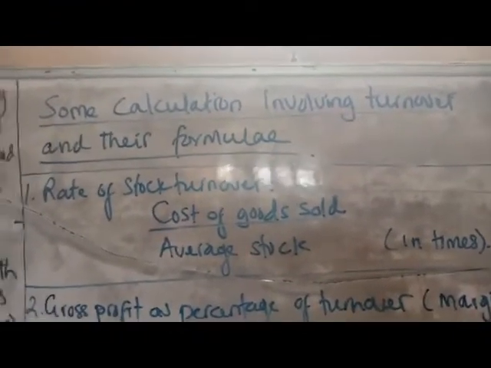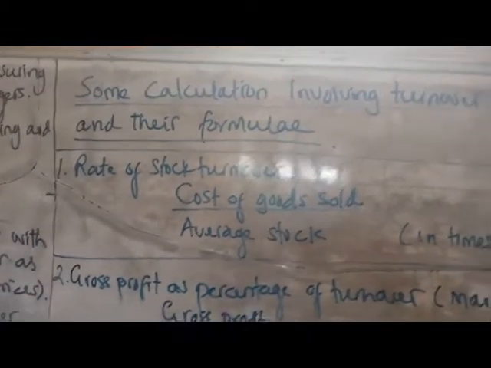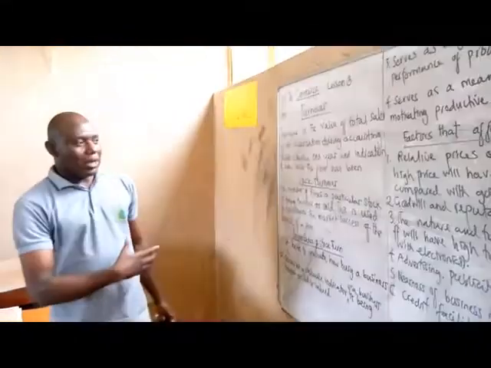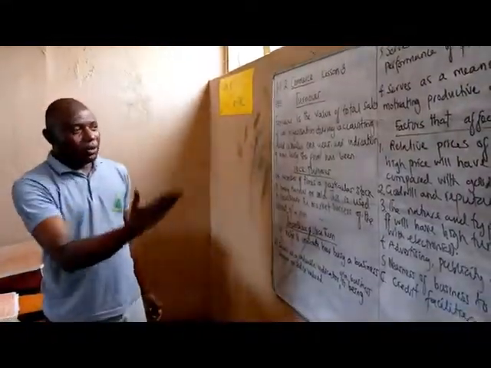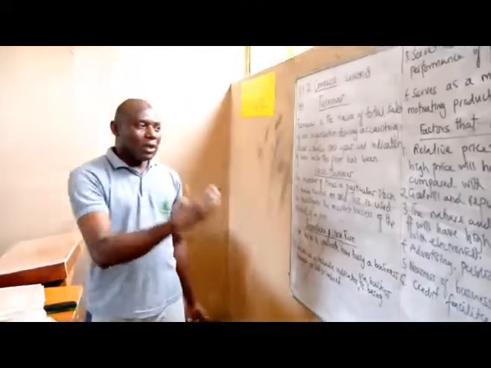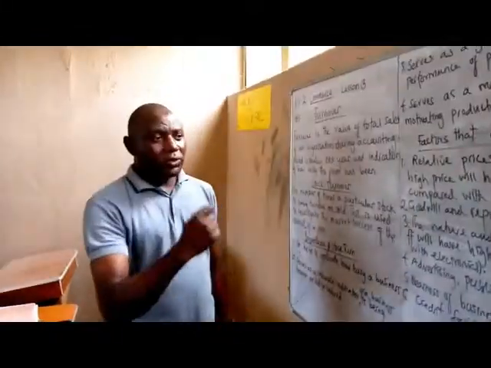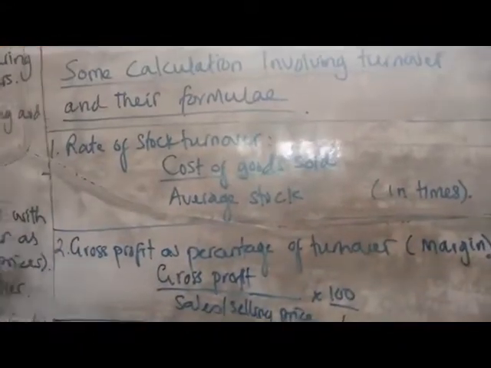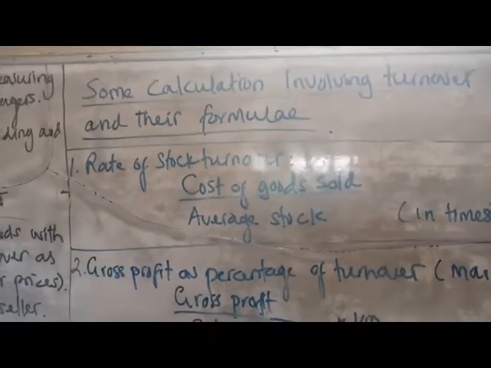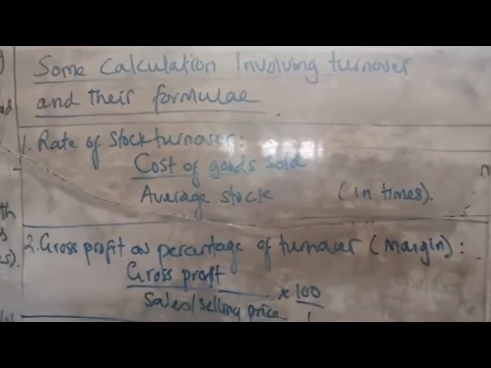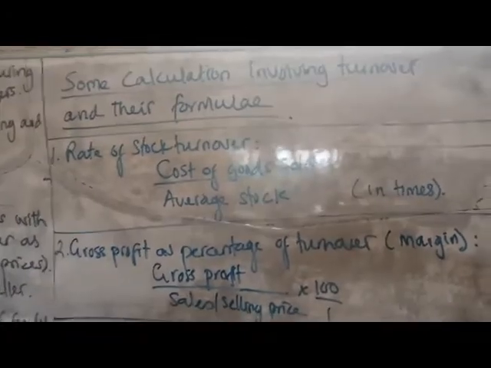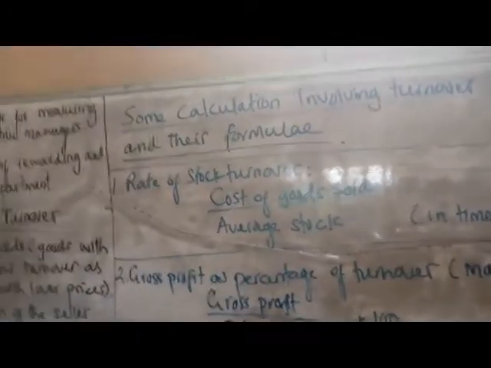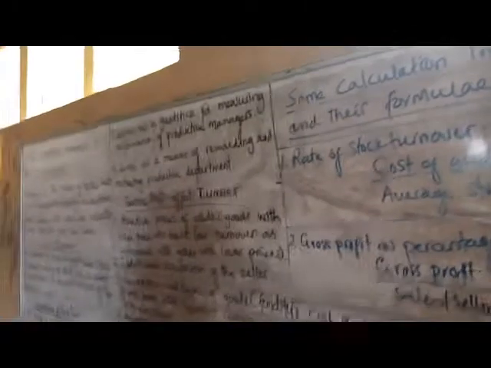Of course, there is no way you measure or indicate the importance of turnover, reward productive management, or motivate a productive department without having a yardstick of calculation. So some of the calculations involving turnover and their formulas are what we are going to look at. In our subsequent class, we are going to solve some exercises on that. So for now, we're only going to look at the formulas.